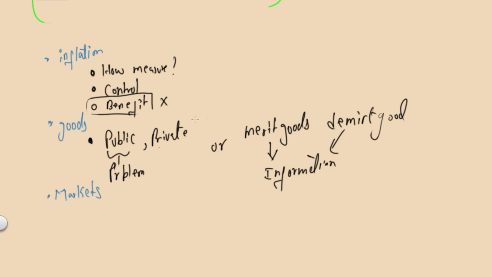Again, when it comes to goods, these are the two questions that you always get in the exam when it comes to essays. Either differentiate or explain why public goods have problems compared to private goods, and talk about merit and demerit goods with some examples, or they'll give a specific scenario. For example, hospitals don't have the same funding compared to, let's say, the fast food industry or something. And why is that? So you talk about merit goods, demerit goods, information failure, and so on and so forth.